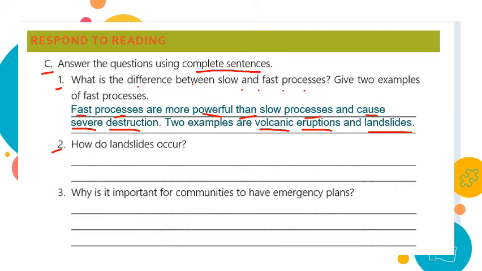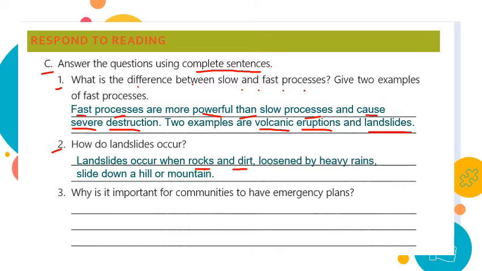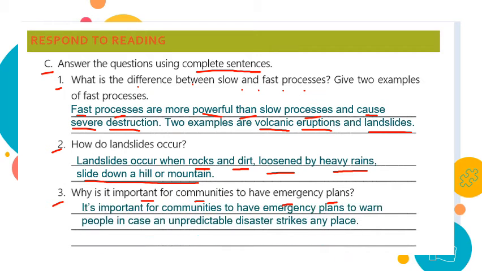Question number 2, how do landslides occur? Landslides occur when rocks and dirt loosened by heavy rains slide down a hill or mountain. Number 3, why is it important for communities to have emergency plans? It is important for communities to have emergency plans to warn people in case an unpredictable disaster strikes any place. These questions are related to the lesson A World of Change.